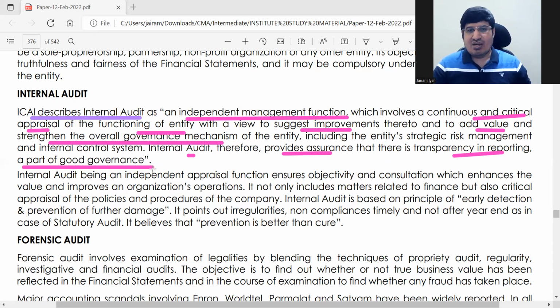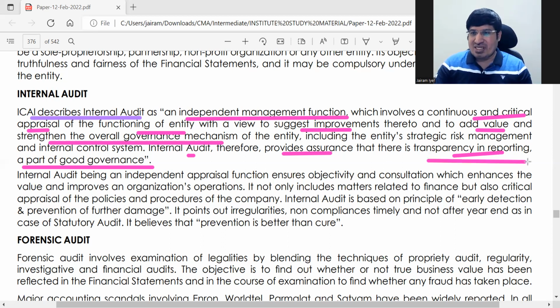So the functioning of the entity is what internal audit will see, mostly from an accounting point of view. So mostly the way it keeps books, the way the internal control is set up, all that. In the end, what it will see is the final product which comes up, the report. The reporting, that is your P&L and balance sheet, is the final thing, right? So there has to be transparency in reporting. That is, when you report these things, it is reflecting whatever is going on in the organization. ये है internal audit का definition.